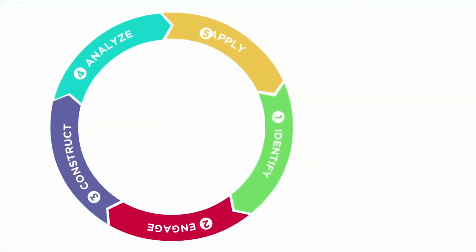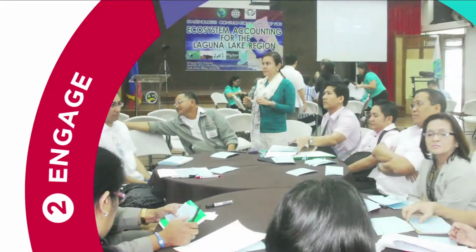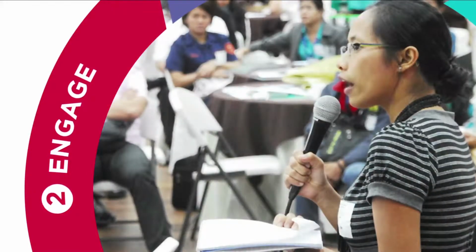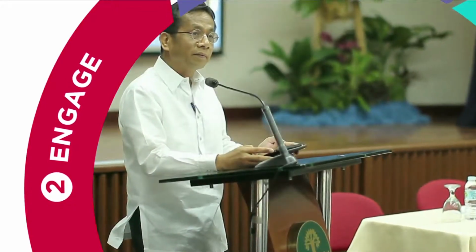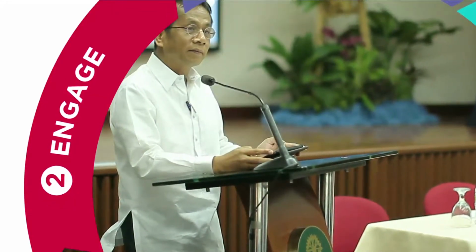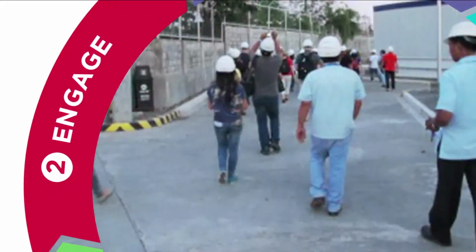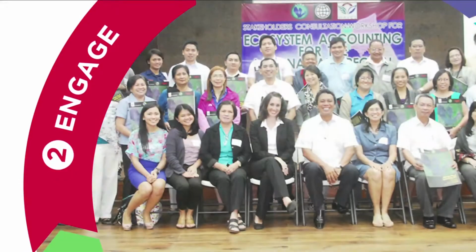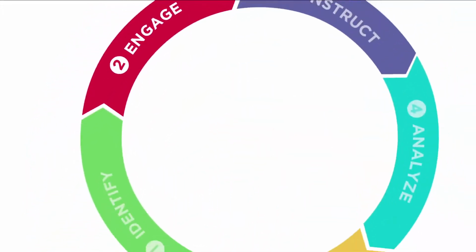Collaboration is key. The second step is to engage all key stakeholders right from the start: government, civil society organizations or CSOs, and special interest groups. Initiating consultations with communities dependent on ecosystem services and involving policymakers are key. Additionally, follow-up meetings with special interest groups and field visits help increase understanding of ecosystem accounting. Bringing these groups together is crucial for the effective management of the ecosystem accounts.